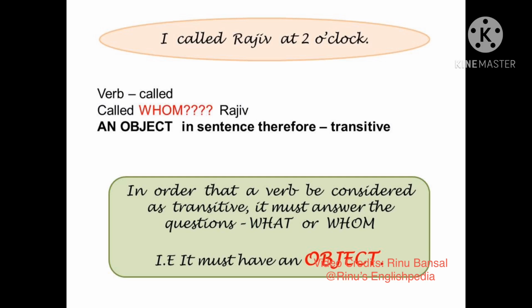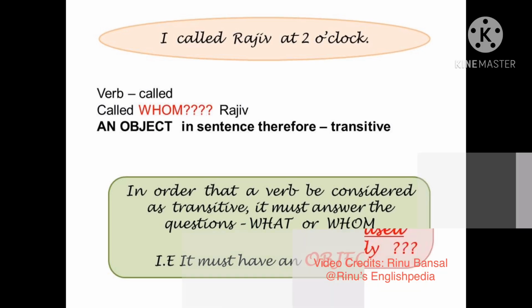Let us study another sentence. I called Rajiv at 2 o'clock. The verb over here is called. Now let us ask the question whom? Called whom? And we get an answer, Rajiv. Again we have an object in the sentence and therefore the verb is transitive. In order that a verb be considered as transitive, it must answer the questions what or whom. That means that it must have an object.